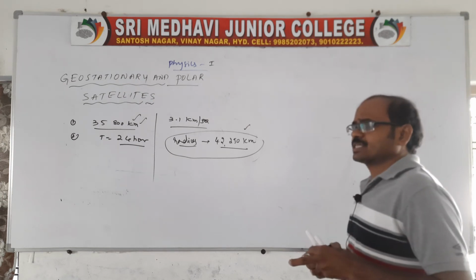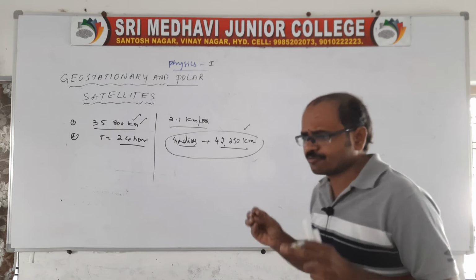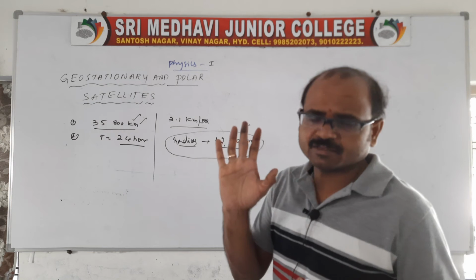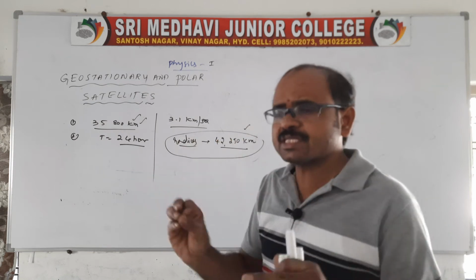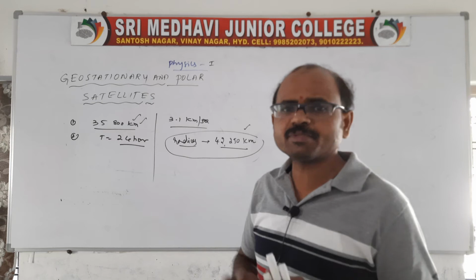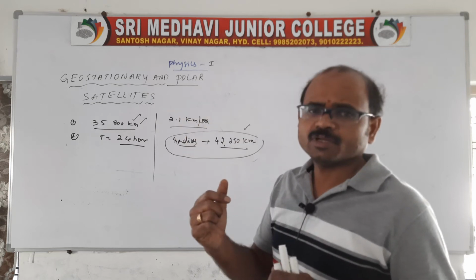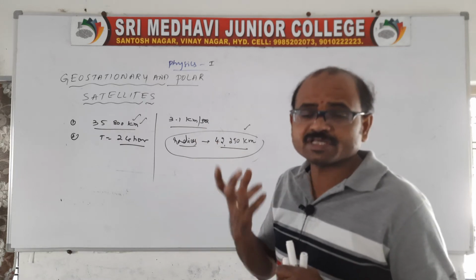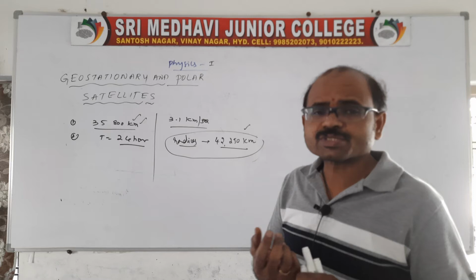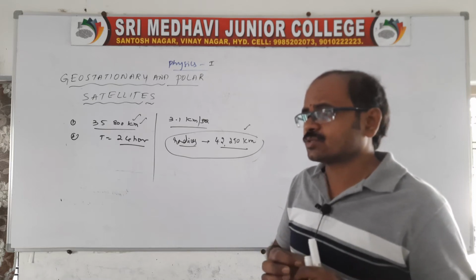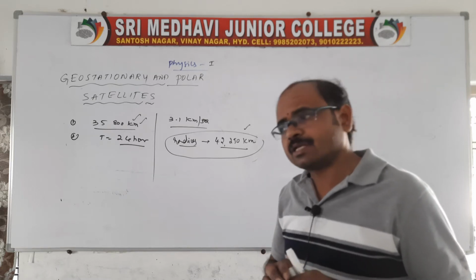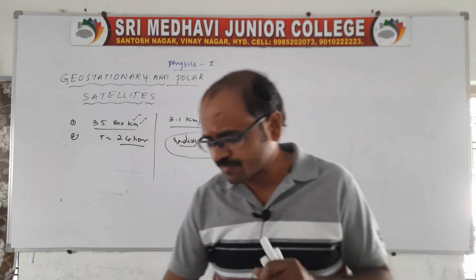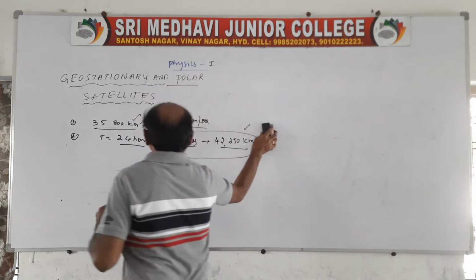Got my point? A geostationary satellite is nothing but a satellite whose period of revolution is equal to the period of rotation of the earth. And mostly we use this geostationary satellite for telecommunication purposes. Not only that, to get the weather report, and we also widely use it for communication like TV signal propagation. And we also use it to know the natural resources, I mean the minerals present on the earth's surface and inside the surface also. We use the geostationary satellite only for this, right?